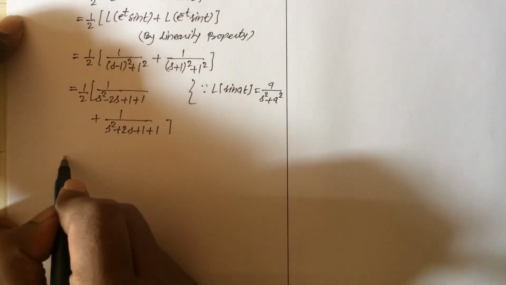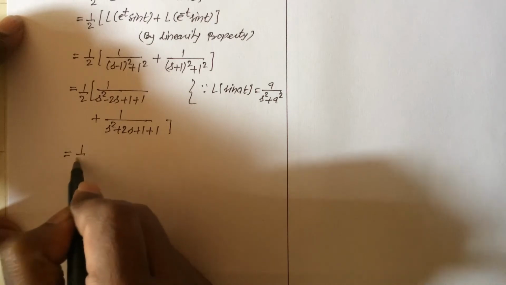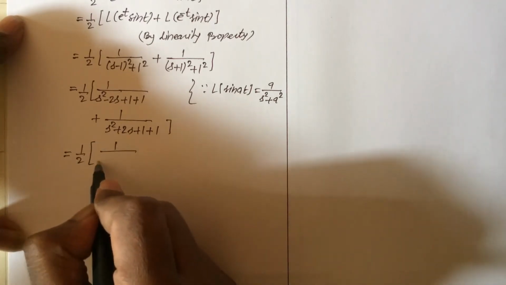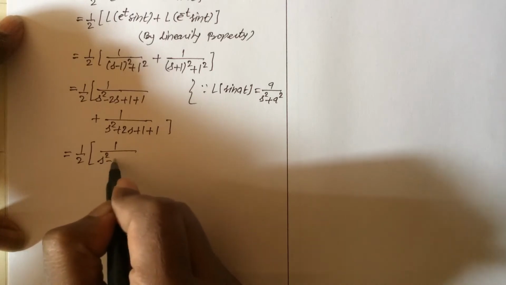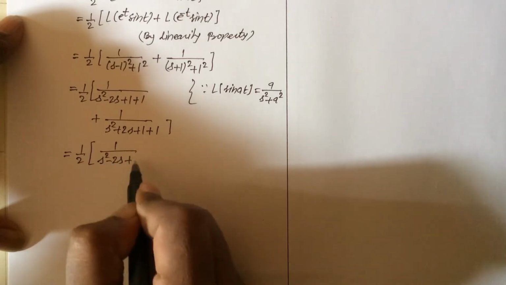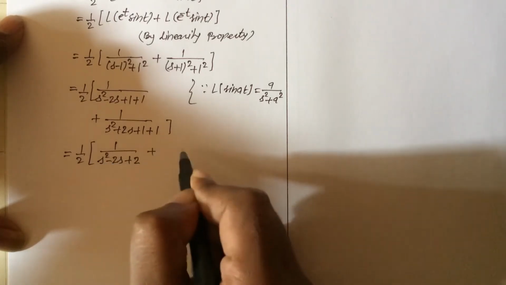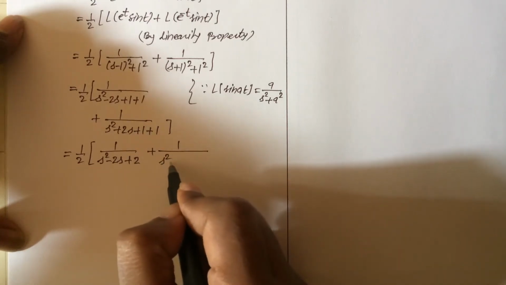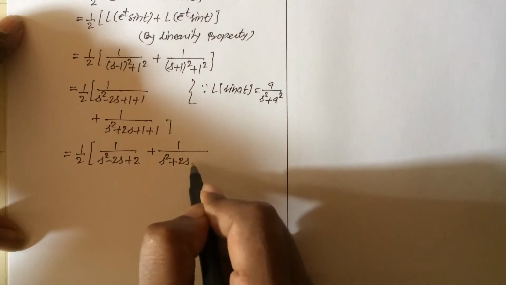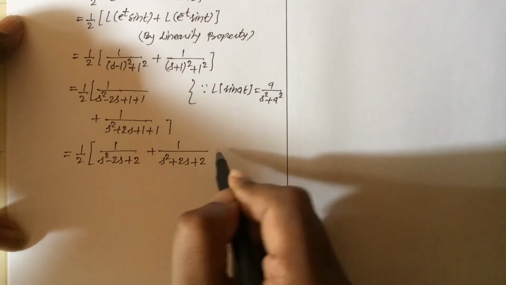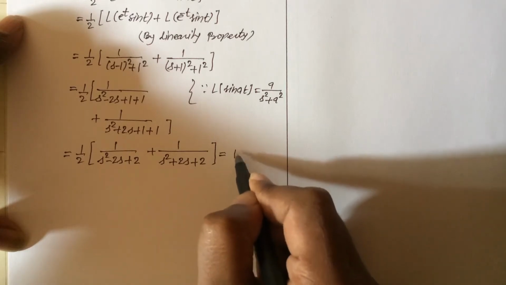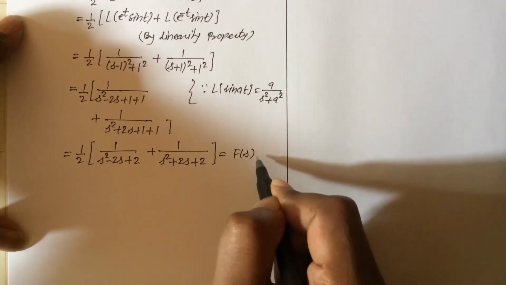Now this can be written as 1 by 2 in bracket 1 upon s square minus 2s plus 2 and plus 1 upon the second term s square plus 2s plus 2, and now close the bracket, and this equals, let us say, F of s.